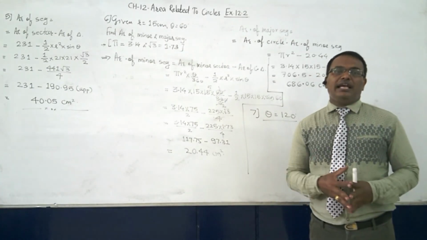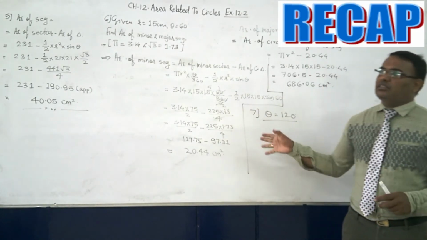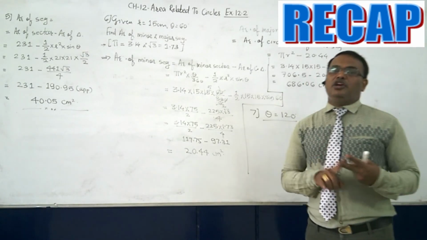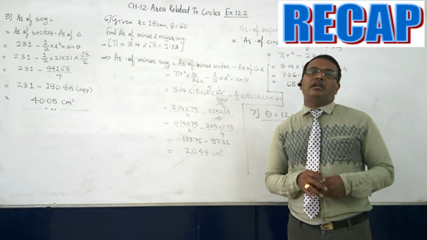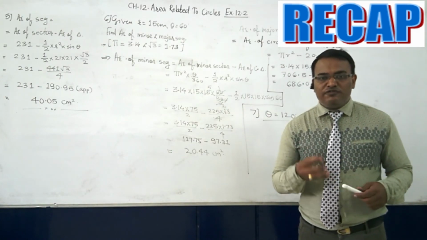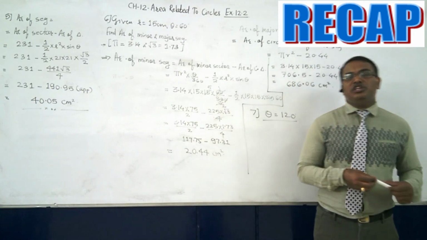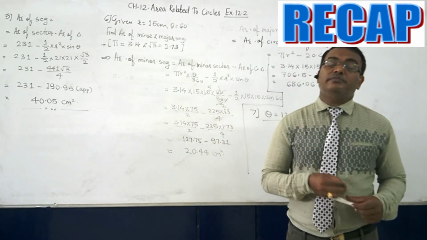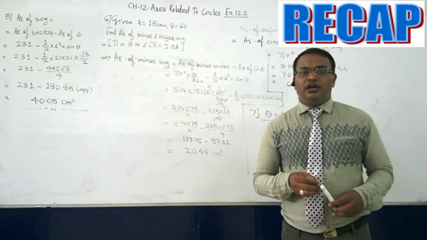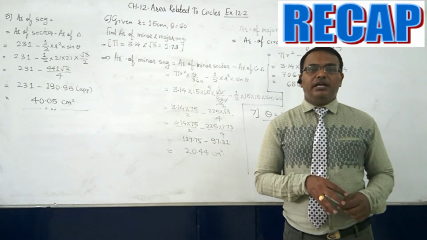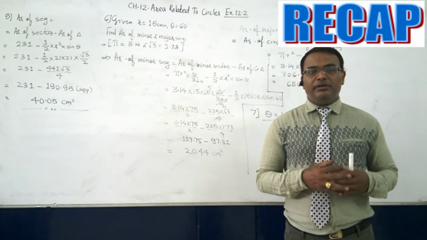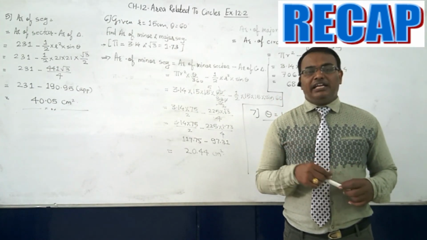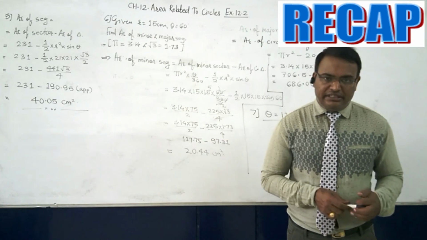A quick recap for this: the sums were depending on the area of the circle, area of the sector, area of the segment, and some on the plane. Okay, what is the area of a sector? It is theta by 360 into pi r square. What is arc length? It is theta upon 360 into 2 pi r. What is the area of the minor segment? The area of the minor segment can be found by finding the area of the sector, and from that area we have to remove the area of the triangle.